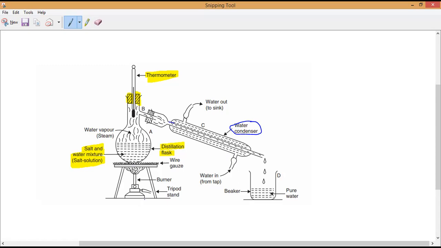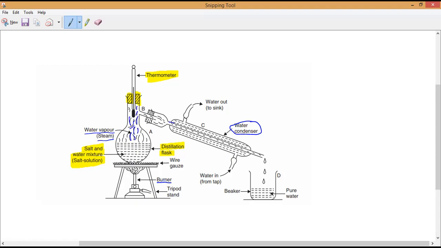Now, whenever I start heating with the help of the burner, what will happen? What will evaporate? Water vapor, also we can say steam. So is steam evaporating or not? Can you see the fumes here, all of you?